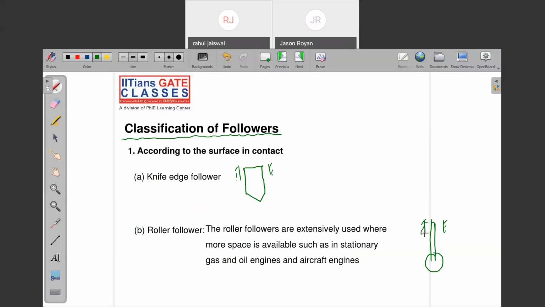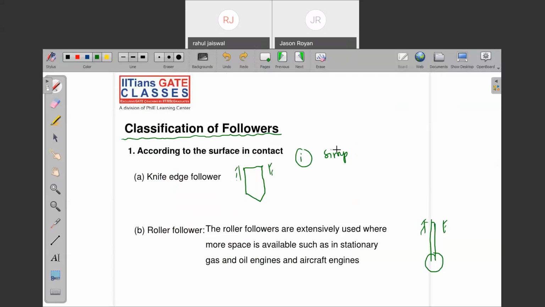See what is actually happening. Knife edge follower, note down. It is used in a very simple cam follower mechanism, so it is the very simplest follower.